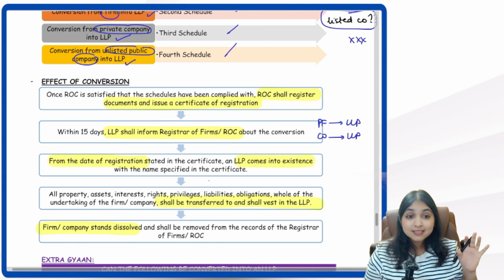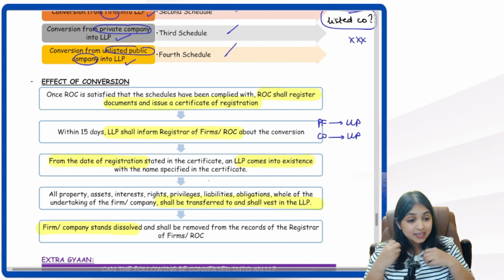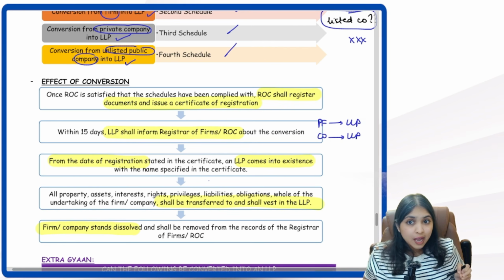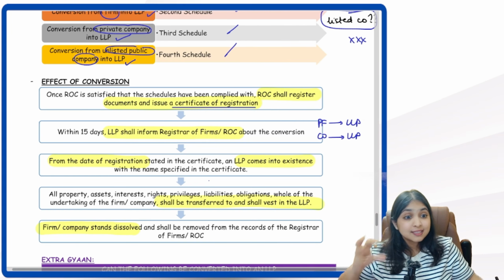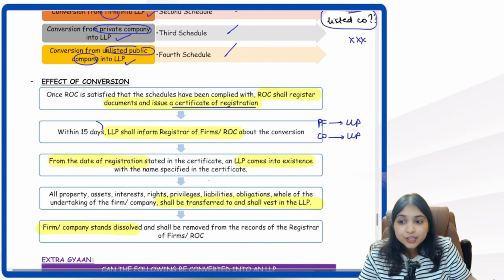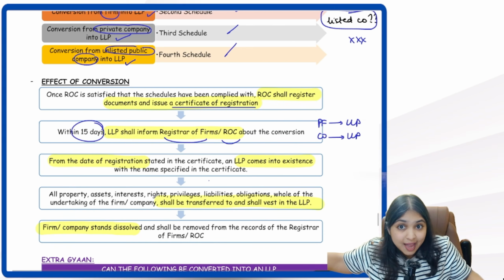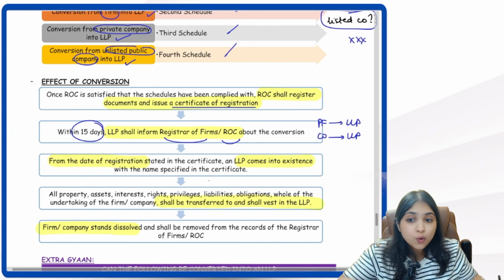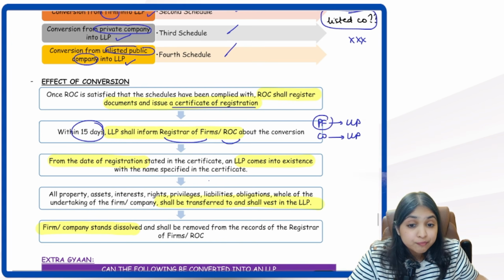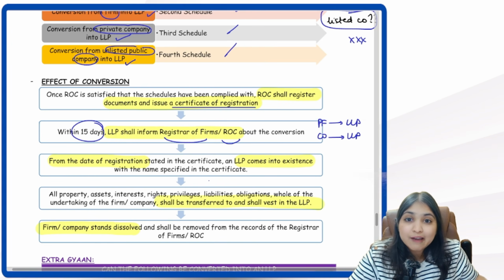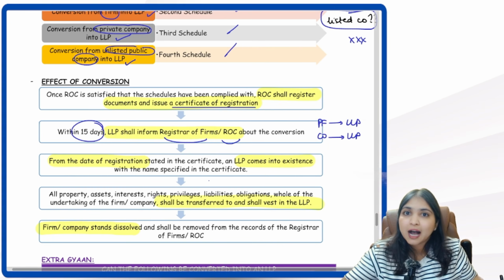Okay. So point number 1, once ROC is satisfied that you have followed the schedule process properly, ROC will register the documents, the new LLP will come into the existence, and ROC will give a new certificate of incorporation. Then once LLP has come into existence like this, within 15 days, LLP will inform the registrar of the firms or the ROC, as the case may be, about the conversion. You understood, right? When will we inform registrar of firms? When will we inform ROC? If partnership firm is converting into LLP, we'll have to inform registrar of firms. If company is converting into LLP, we have to inform ROC about the conversion.